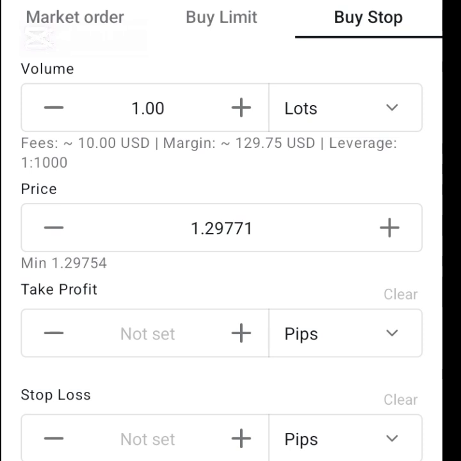So you work out, okay, maybe the resistance level is 10 pips above the current price. You can say, if it breaks it by 5 pips, that means 10 pips plus 5, making it 15 pips, then it will pick your buy stop order and continue going up. That's how you determine buy stop.